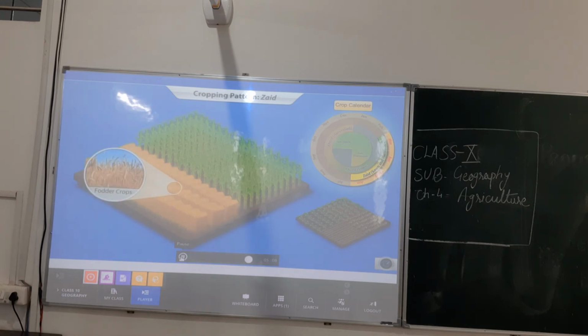Fodder crops used to feed domesticated livestock are also grown and harvested in this period. Sugarcane that was grown in the kharif season is harvested at this time.